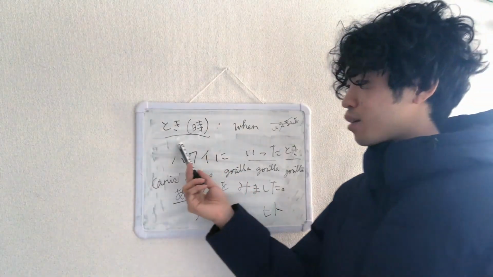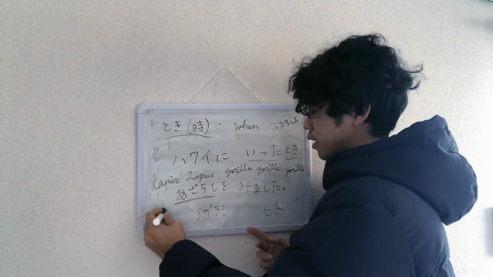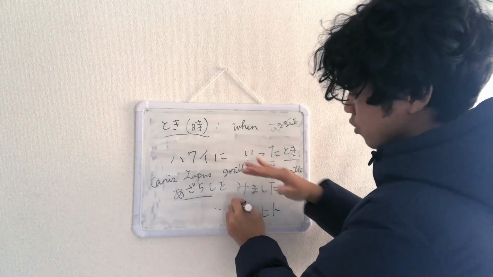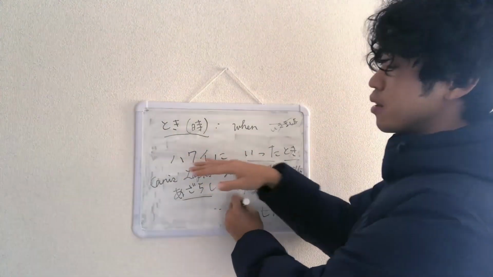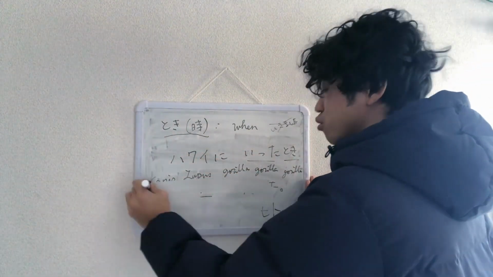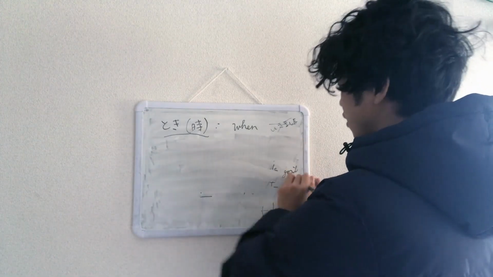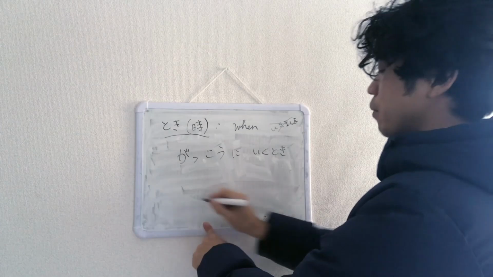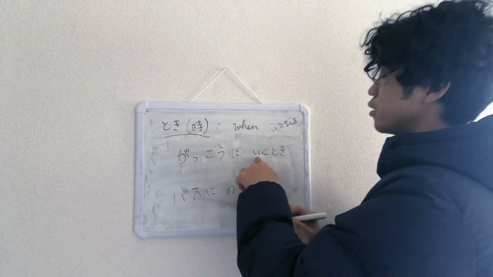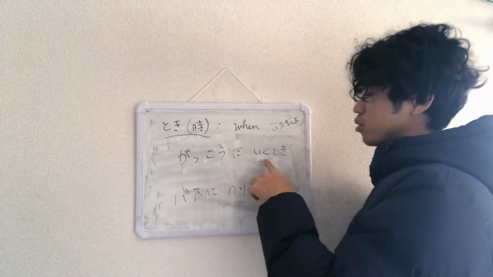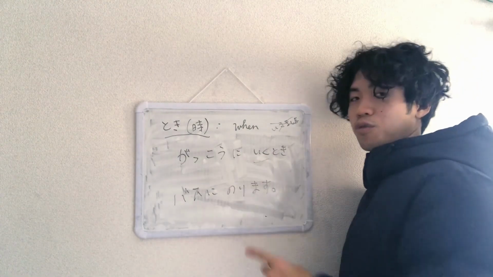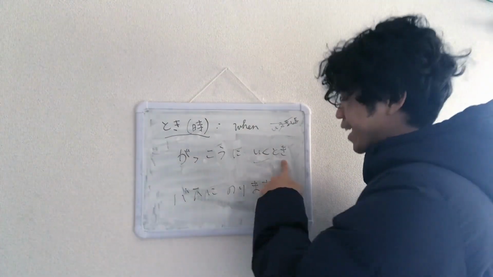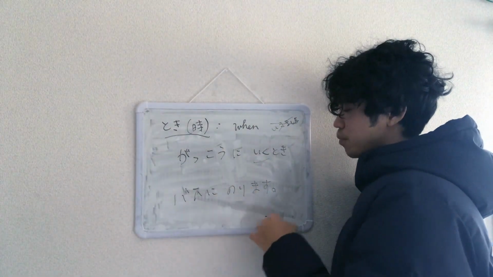When you practice toki, I just recommend that you try creating sentences. So maybe when you go to school, you take a bus. How would you say that? When I go to school, I take a bus. 学校に行くとき、バスに乗ります. Here, dictionary form 行く. All you have to do is put the dictionary form of the verb or whatever you're using. When I go to school, I take a bus.